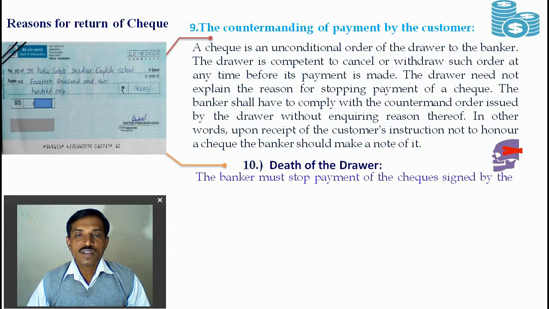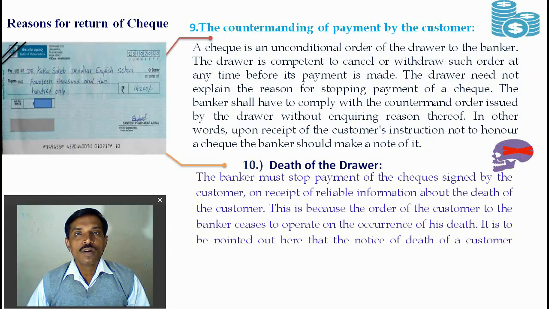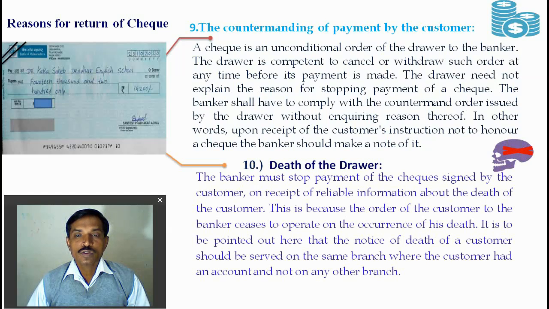The next is the death of the drawer or death of the customer. The banker must stop the payment of a check signed by the customer on receipt of reliable information about the death of the customer. This is because the order of the customer to the banker ceases to operate on the occurrence of his death. It is pointed out here that the notice of death of the customer should be served on the same branch where the customer had the account and not on any other branch.